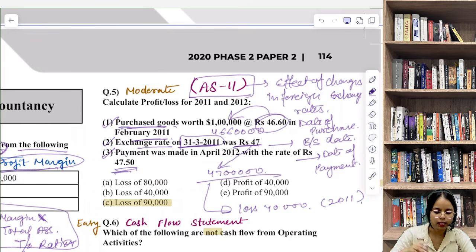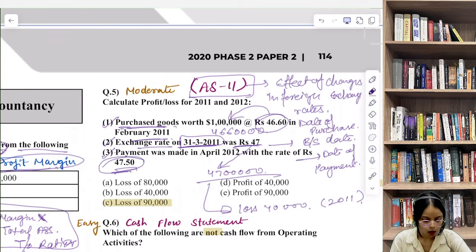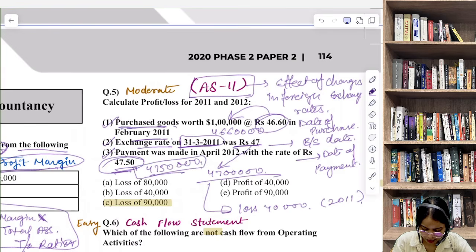When payment was actually made, at what amount? At 47.50. The total liability became 47. Okay, 47.50. So here we have another loss. Again we have another loss of how much? 50,000.